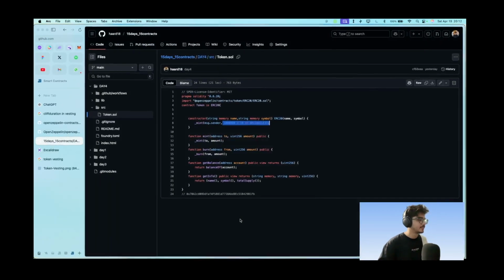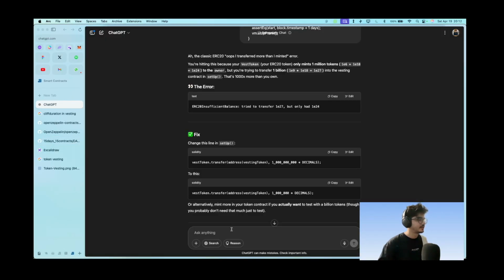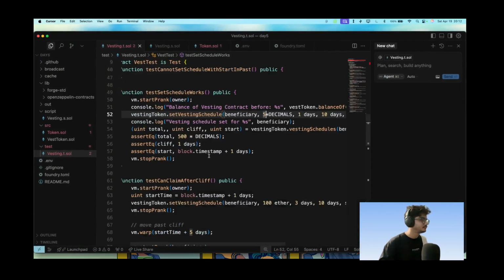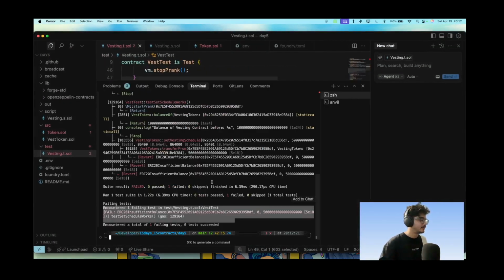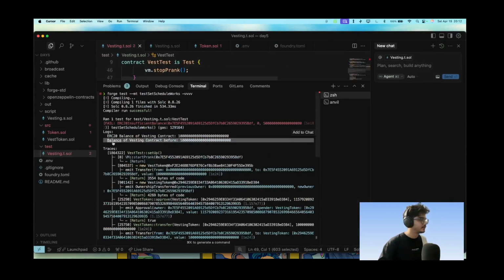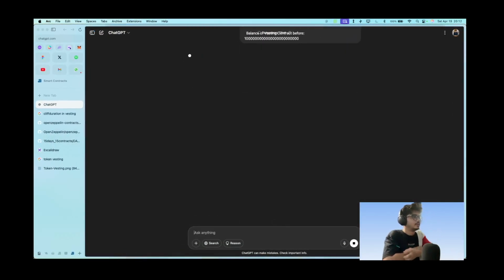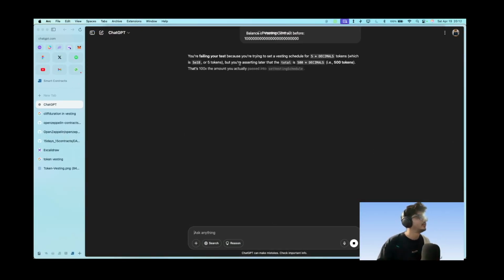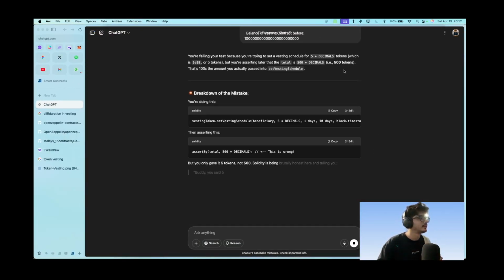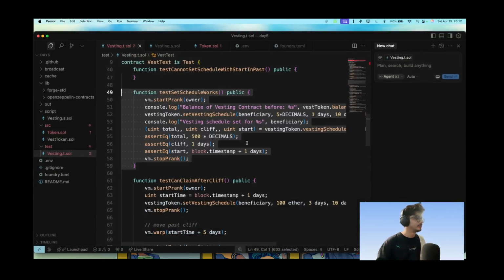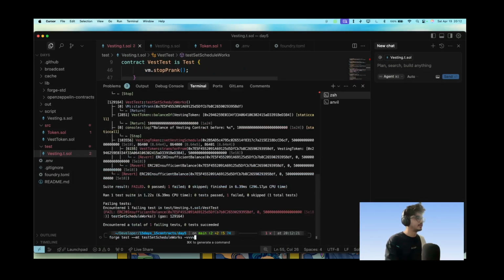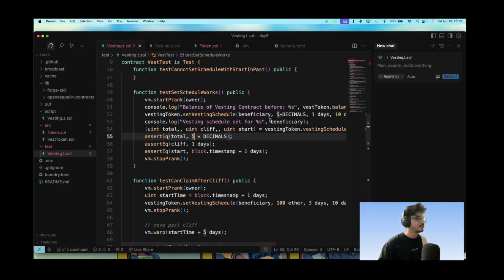So let's go here and let's try this one more time. And let's go here and let's go this. And also we need to give it the balance of vesting contract. Yeah, into decimals, but here let us let to 500 into C. That is what I'm failing at. So we should be at 5 into decimals. That's what it is. I don't think that's what it is. We are still at the ERC20, right? So let's think about this.